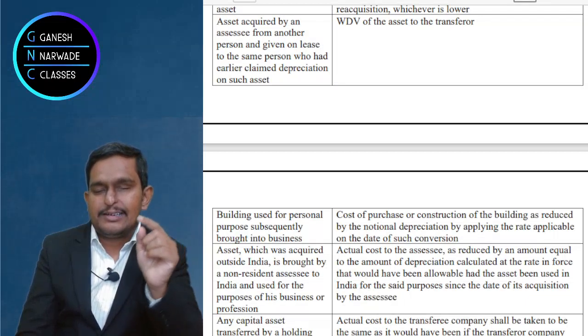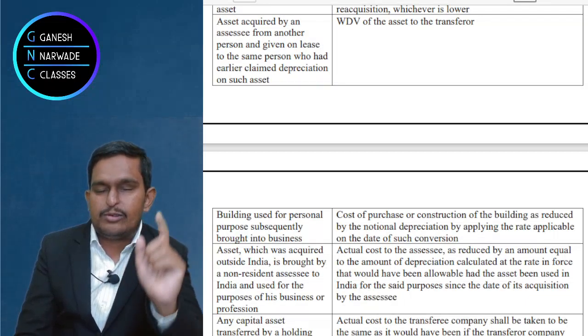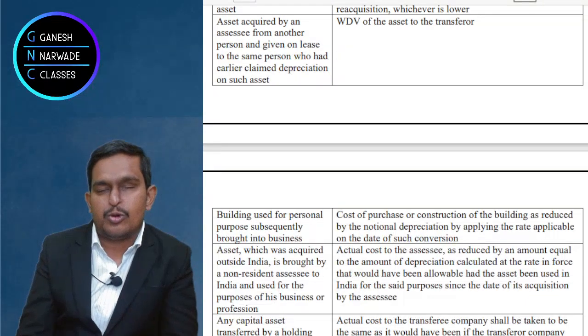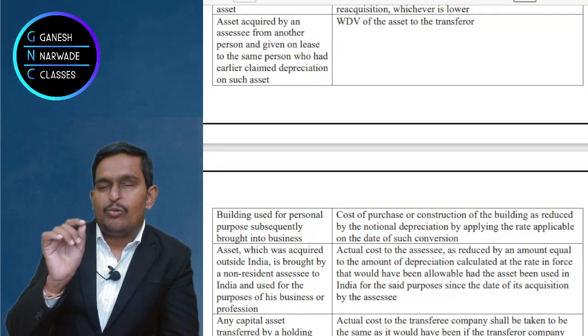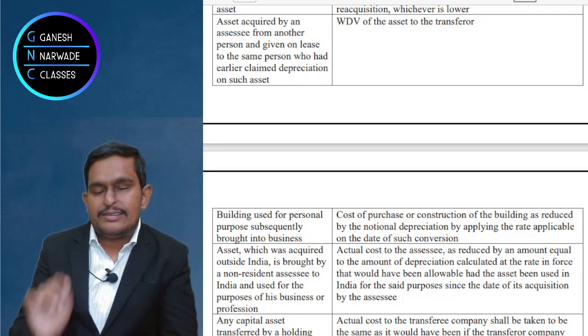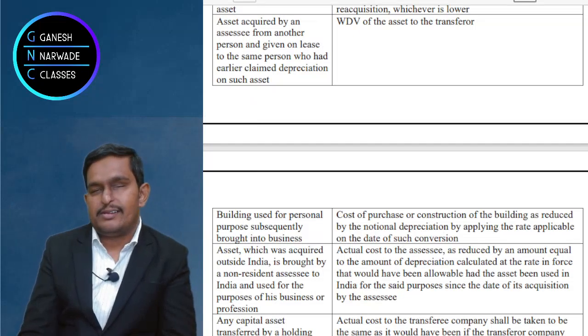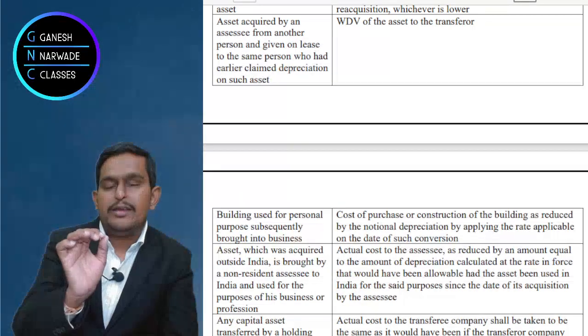From that I'll deduct depreciation for 18-19, 19-20, 20-21, 21-22. Like that I'll deduct the depreciation for so many years, and whatever WDV comes, that WDV will be the cost for my business.